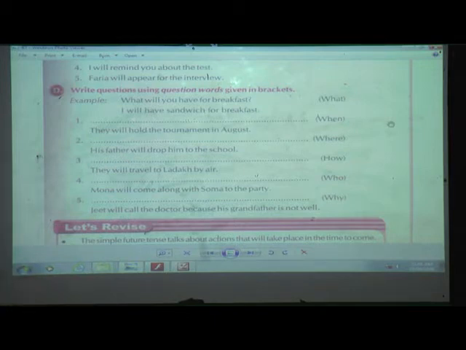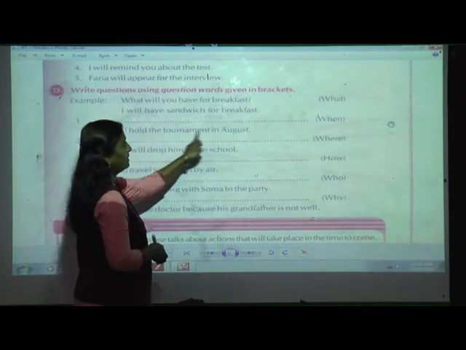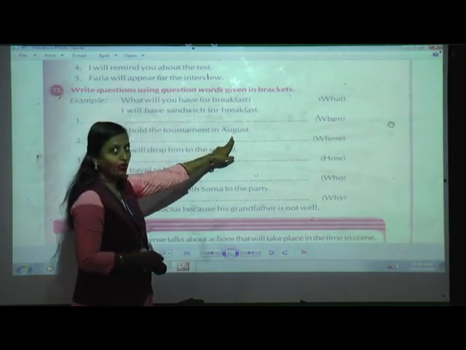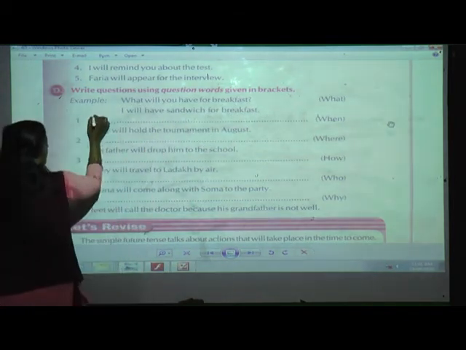They will hold the tournament in August. Now here, if you can see, the verb is already in the original form, so there is no need to change. Only in past tense there was a need to change it into original form, and in present tense also. First is, they will hold the tournament in August. Again I will repeat. In August is the answer. So we are not going to write the answer over here. Only we are going to ask questions.